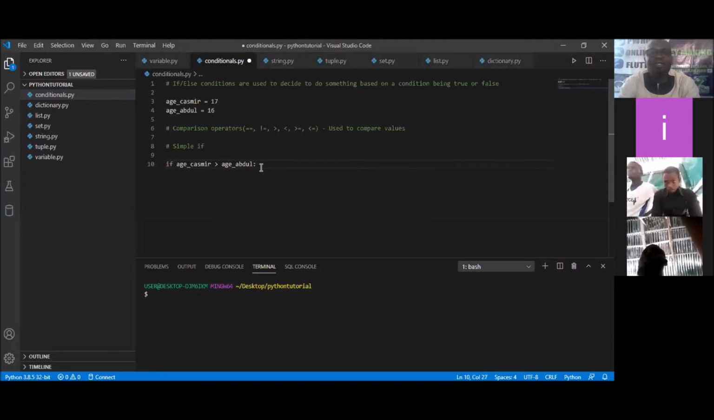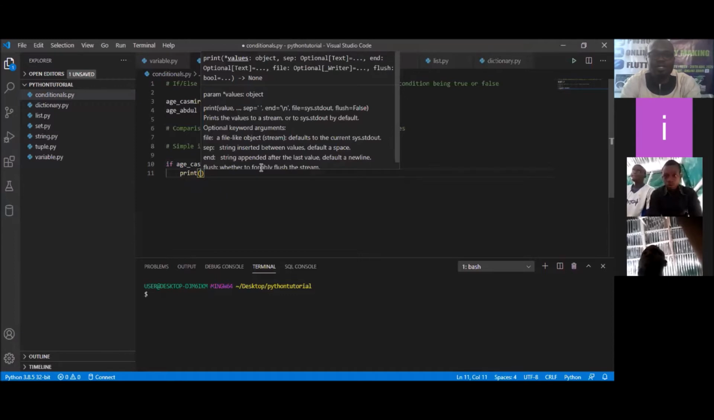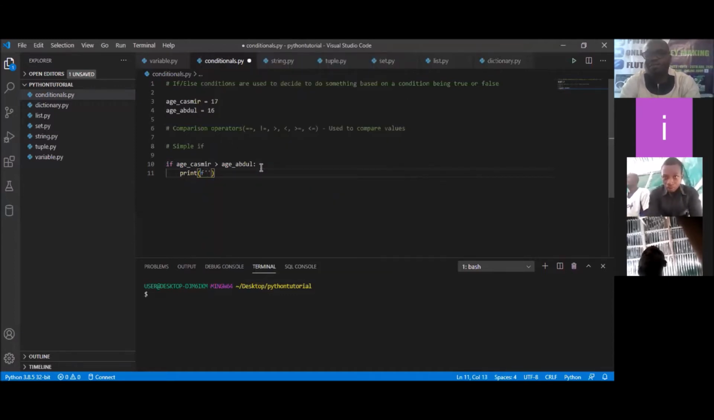Immediately after writing your condition, please put a colon. Then when you go down, you must go down indented. Then you now write the code that you want to be done. If this condition of Kashmir's age being greater than Abdul's is true, this is what you want to perform. You simply want to print out, and you're printing out using an f-string. We already learned what an f-string is, isn't it? If you want to bring in a variable inside an f-string, you bring it in with a curly brace.